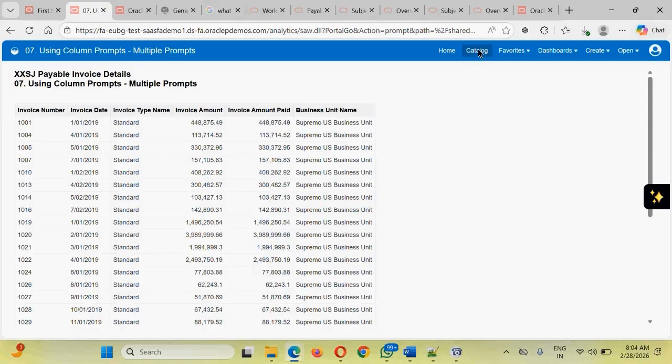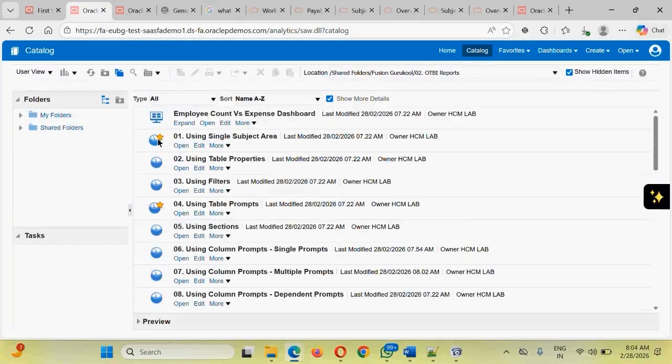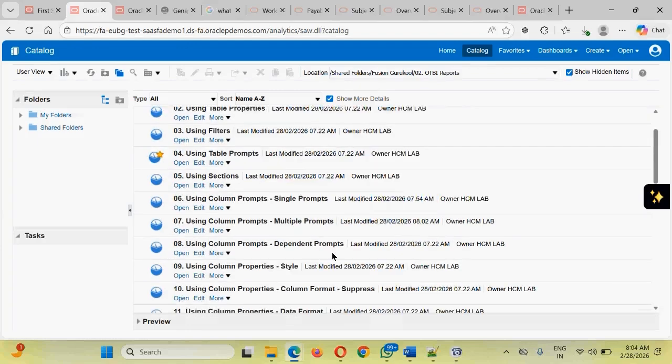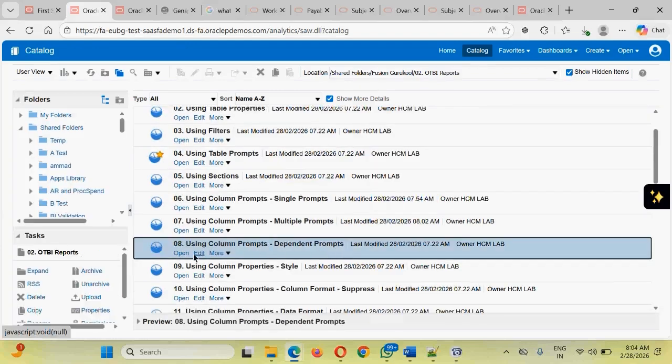Okay, that's how we should be able to access the thing. Now guys, although we are having two different filters, two different prompts, there may be a possibility that we can have prompts which are dependent on each other. That is also possible.